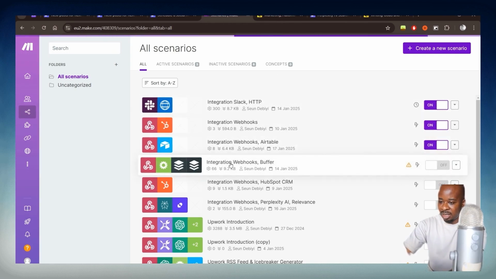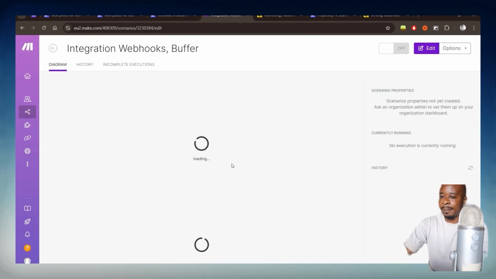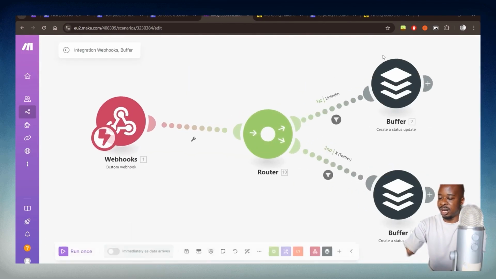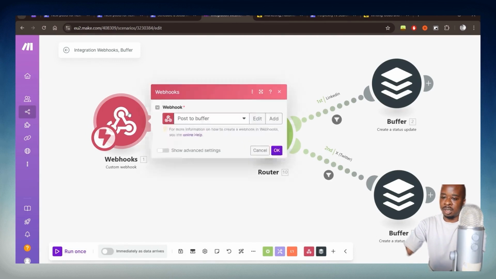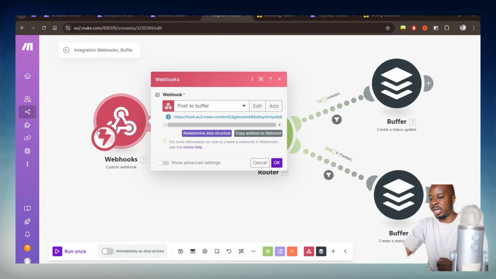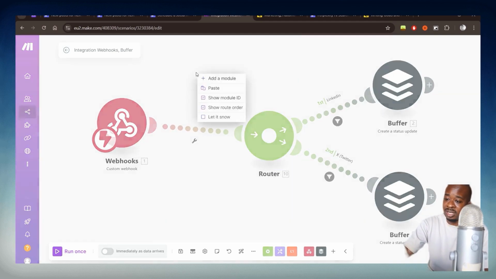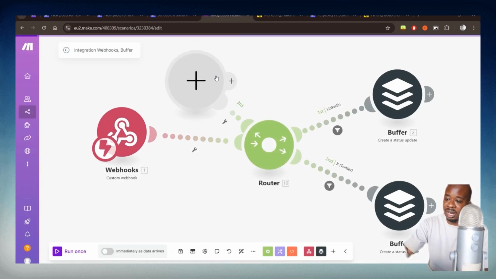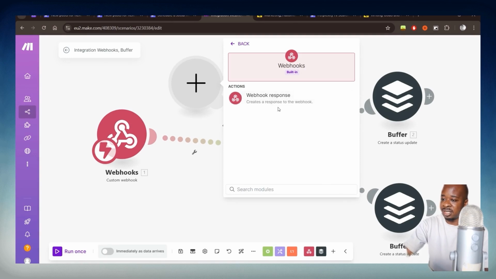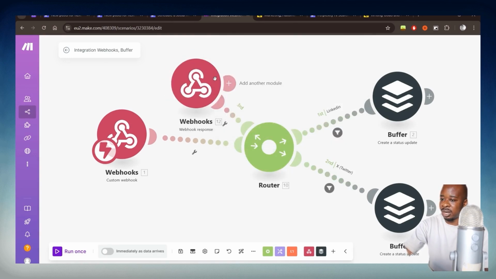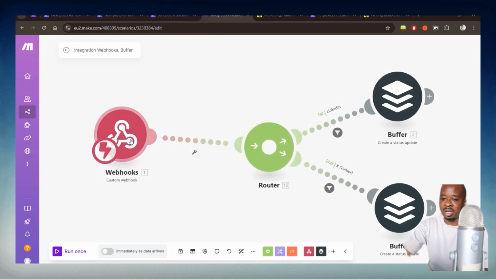And here is the webhook I made earlier. I'll just show you how that works. So the first thing you would want to do is create your webhook module here. If you haven't used make.com before, it's as simple as right-clicking, clicking on add module, selecting webhook, and then selecting webhook again.